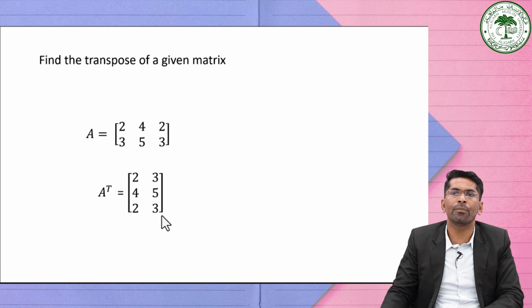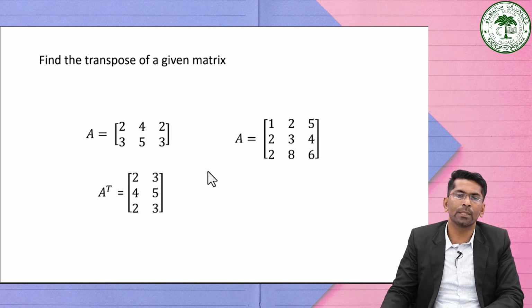Second row I am writing in the form of second column. So A transpose will become, see here it is 2, 3, 4, 5 and 2, 3. So in this way you can find the transpose.